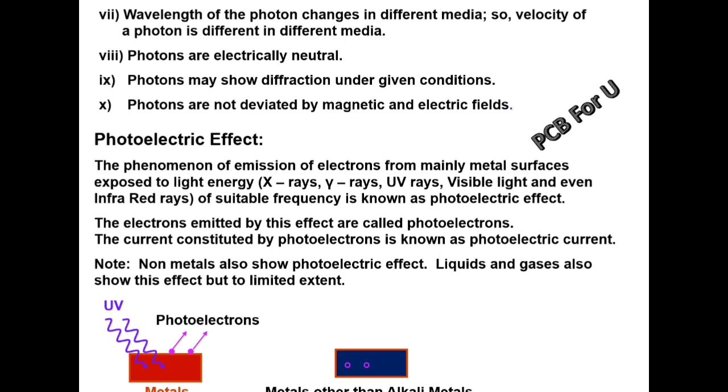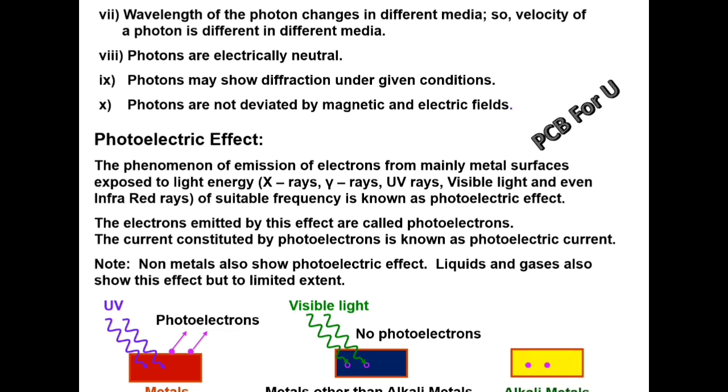For metals other than alkali metals, if visible light is incident, no photoelectrons are emitted. For alkali metals, if visible light is incident, we can get photoelectrons. For metals other than alkali metals, we cannot get photoelectrons.